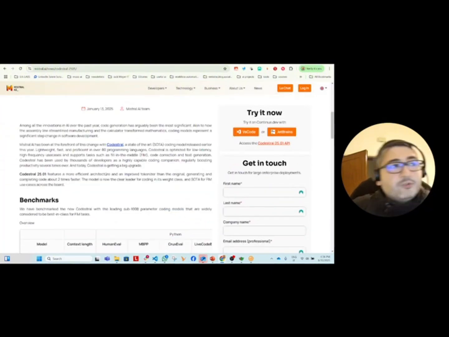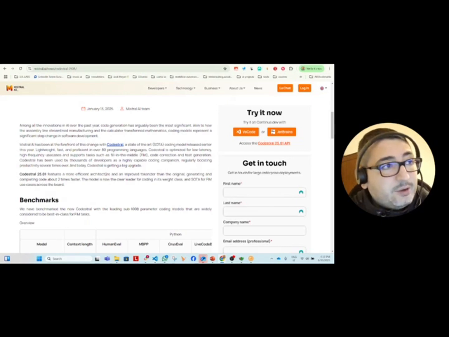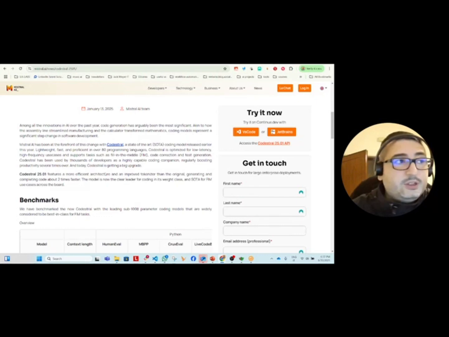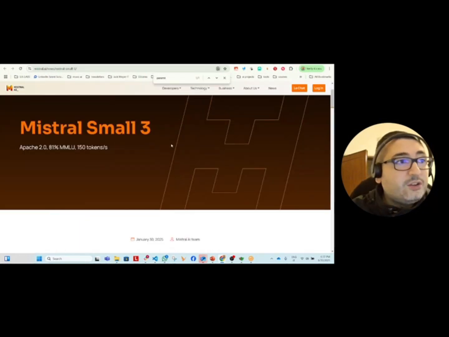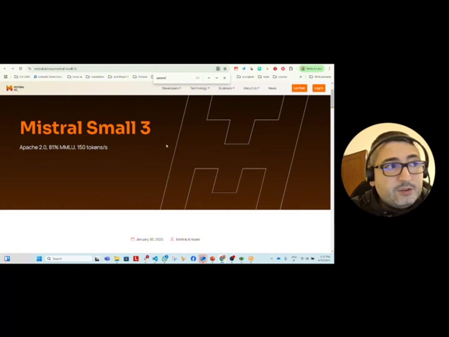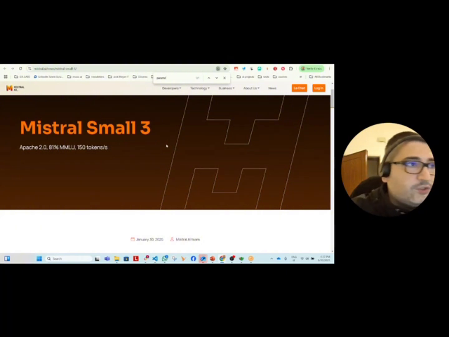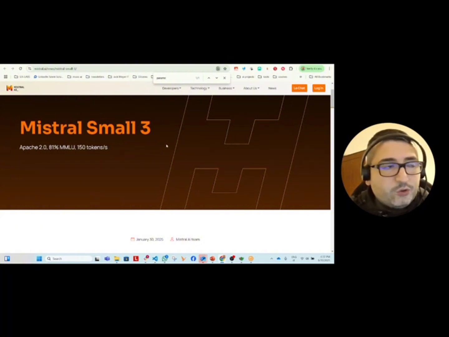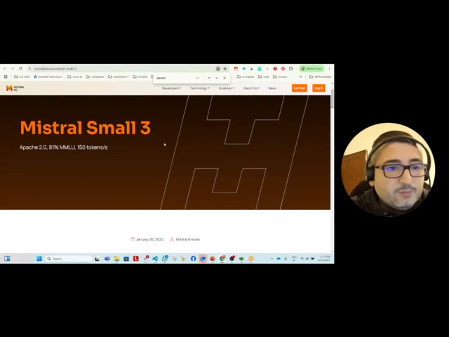Another piece of news came actually today. A new model has been released by Mistral, which is Mistral Small 3. This model is even smaller. It's 24 billion parameters, while Codestral, which is focused on coding, is 100 billion. This is a more general purpose language model.